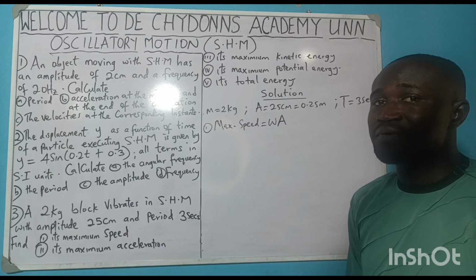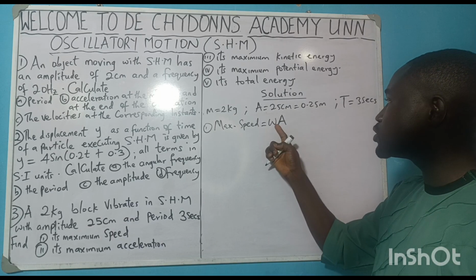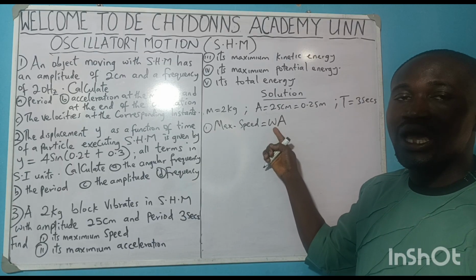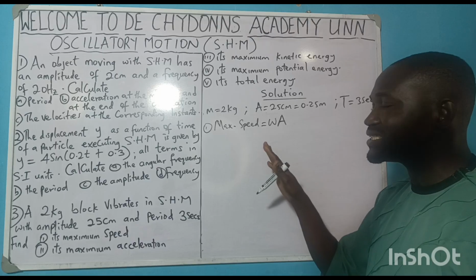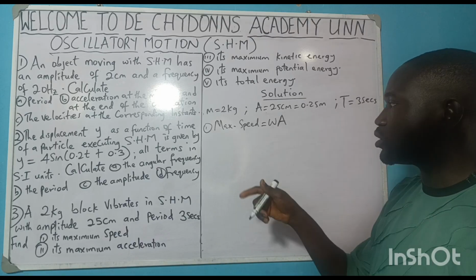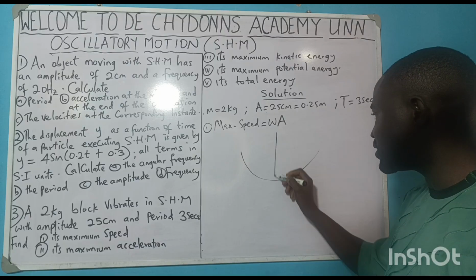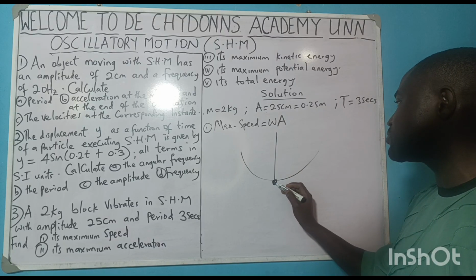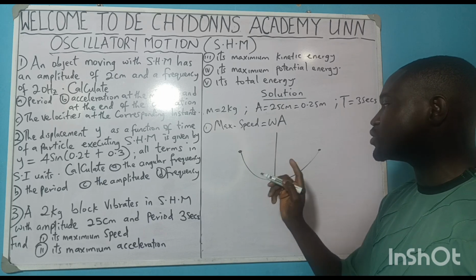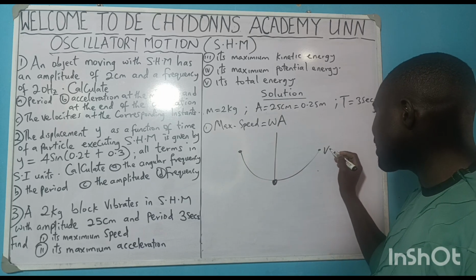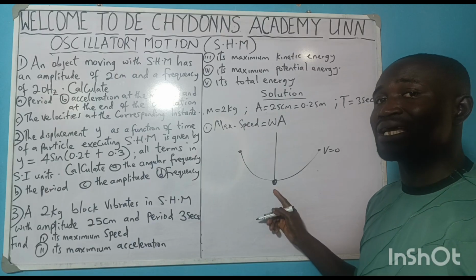Remember, they did not specify where it is located, but you should know that maximum speed is located at the center of our diagram. This is where the maximum speed is located. Speed at these extreme points is equal to 0. So speed here is 0, but at the center it is maximum. Are you getting the gist?